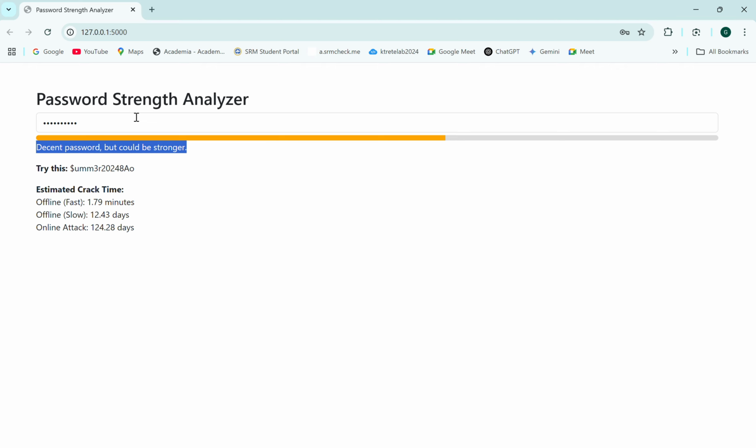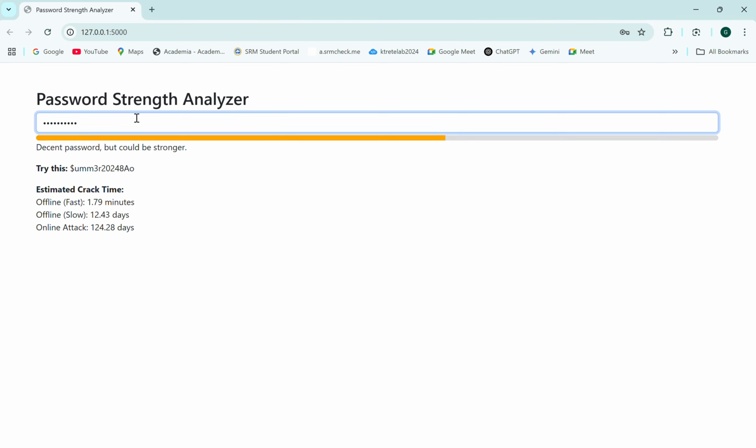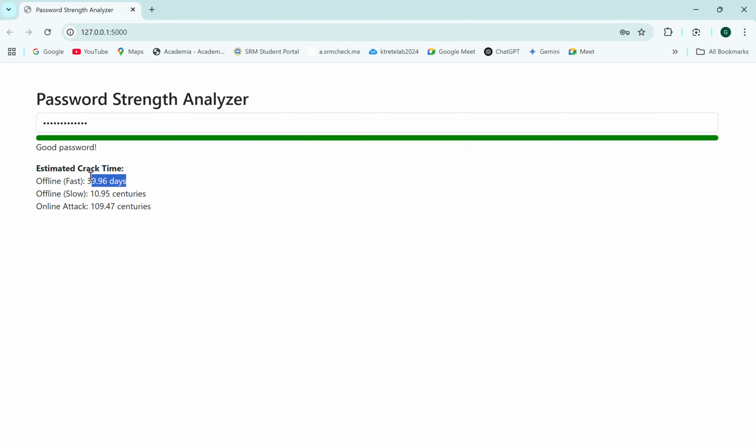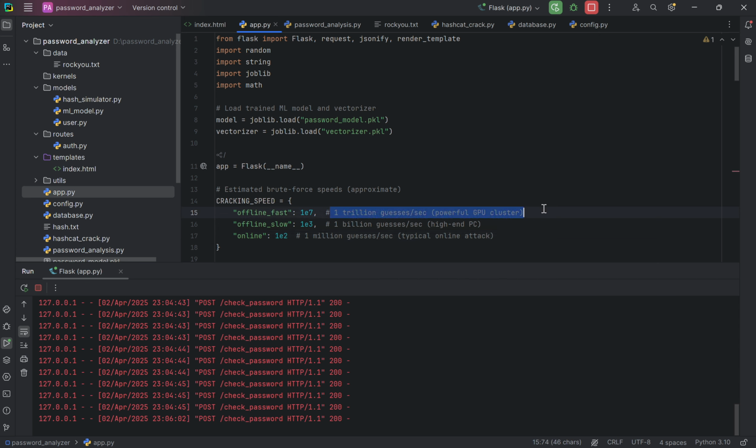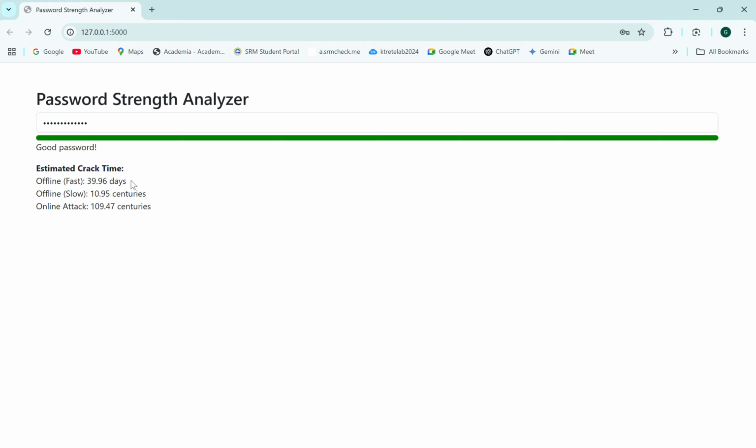A good password should include at least 8 characters, a combination of mixed numbers, symbols and alphabets. I'll be using this password to calculate the estimated crack time. We can see the offline fast attack, which is around 1 trillion guesses per second. It's the GPU cluster. A GPU cluster can be regarded as multiple GPUs working together to crack this password. It would take 39 days for this, 10.95 centuries for offline slow attack, and for online attack it would take 109.47 centuries.